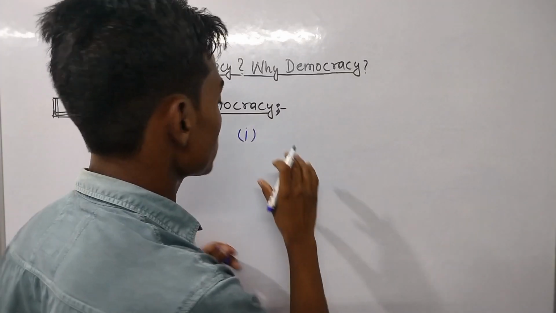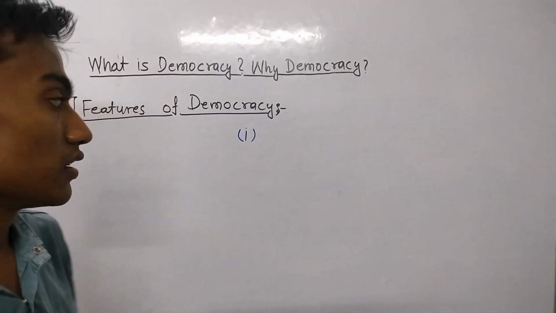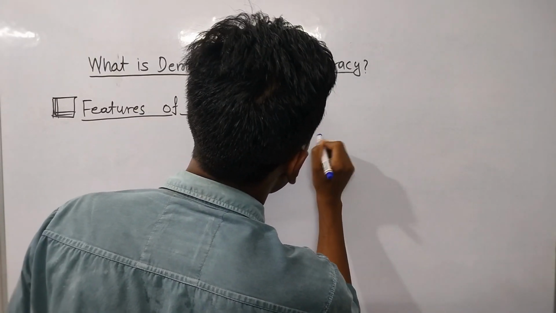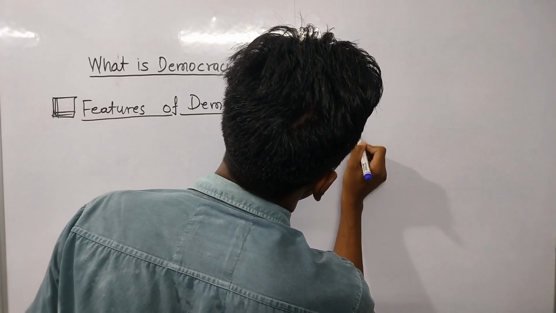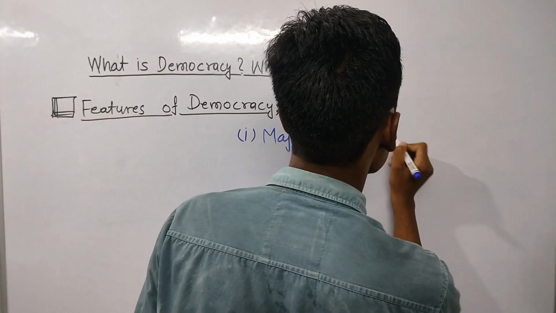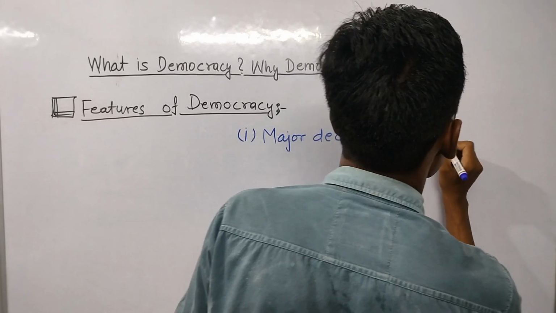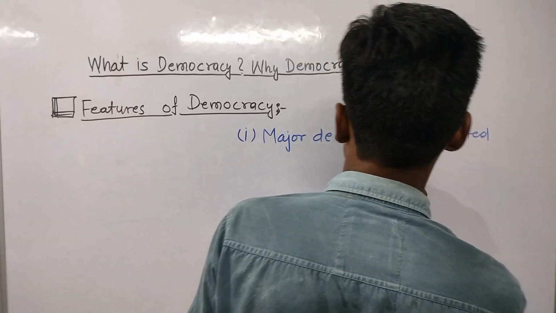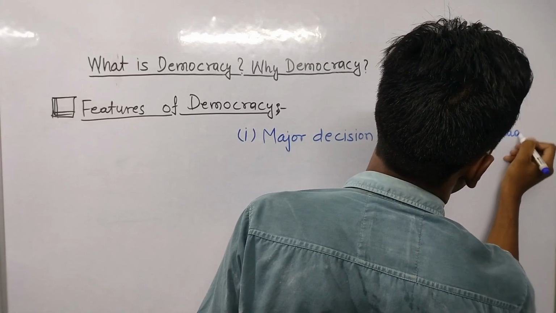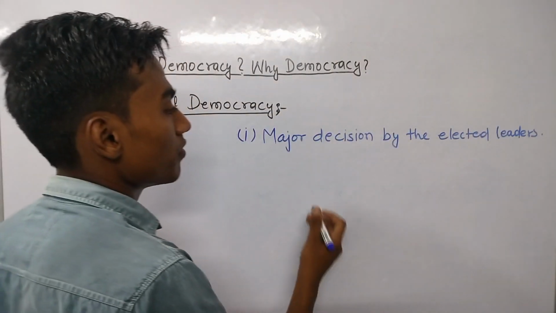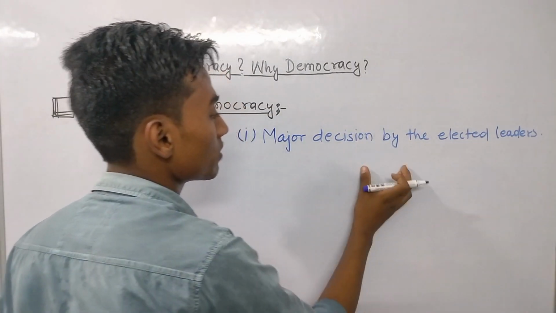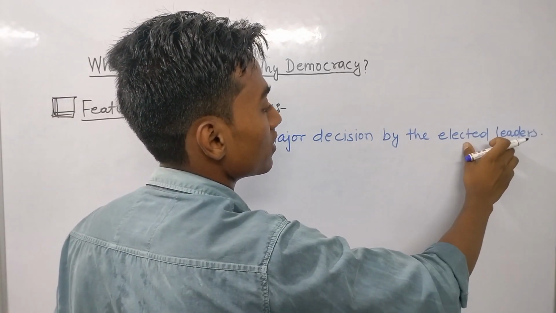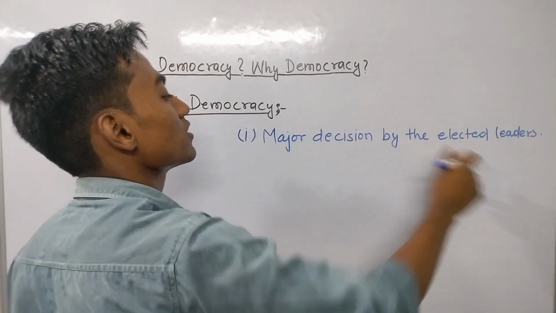Now, the first feature of democracy is that major decisions are taken by the elected leaders. Elected leaders means who is responsible for taking the major decisions? That answer will be the elected leaders.